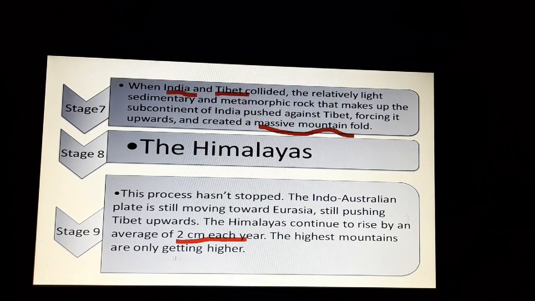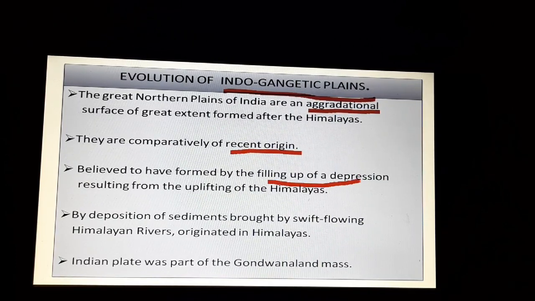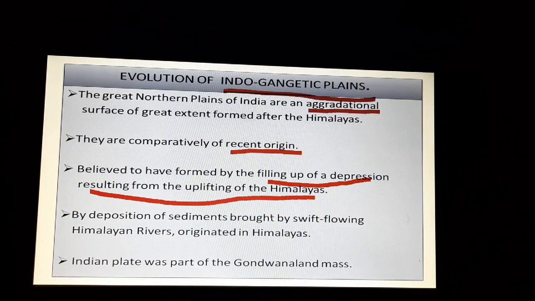We move on to the next important physical division of India, that is the Indo-Gangetic plains. Now, Indo-Gangetic plains are a result of agradational forces. Agradational forces are the result of denudation, the work of rivers mainly, and they have been formed comparatively just recently, right? Now, it is believed that they have been formed by the filling up of a depression resulting from the upliftment of the Himalayas.